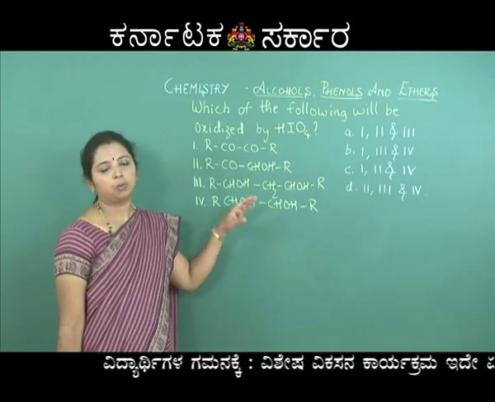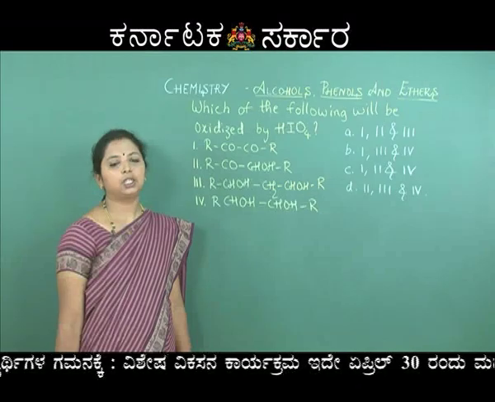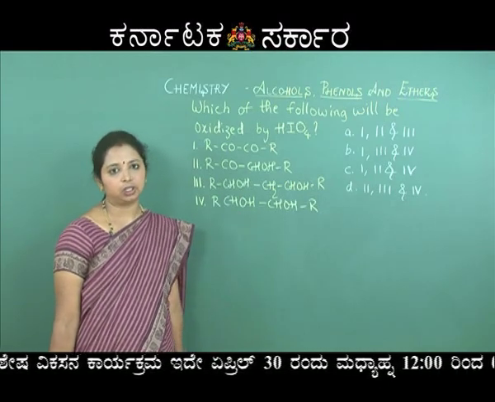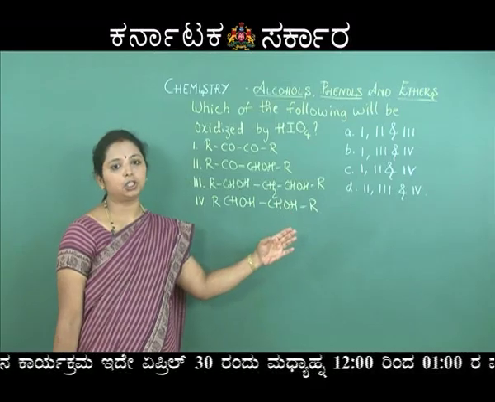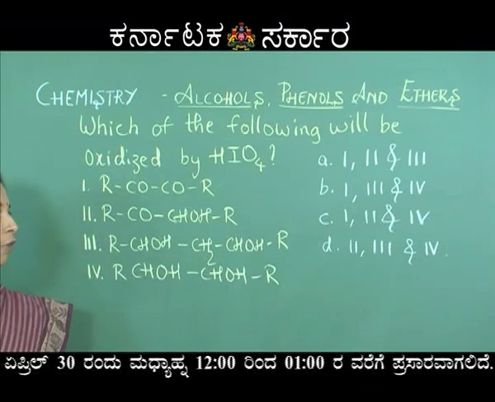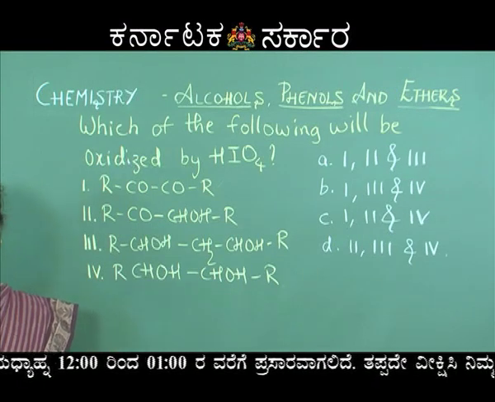The periodic acid is a mild oxidizing agent. Now, when we consider a mild oxidizing agent, we should know which will get oxidized. Four different options have been given: A 1, 2 and 3, B 1, 3 and 4, C 1, 2 and 4, D 2, 3 and 4.